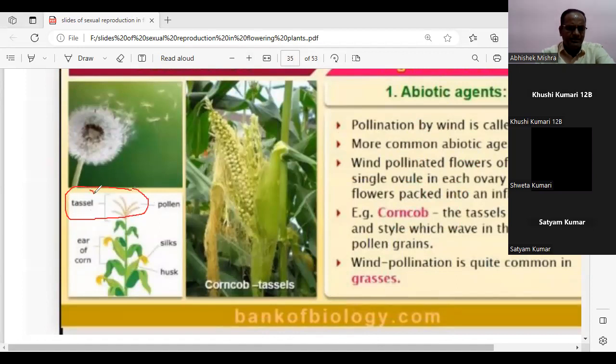This is the tassel. These are the pollens. And now you see what happens. This area is the tassel, which is the pollen. Okay, got it?